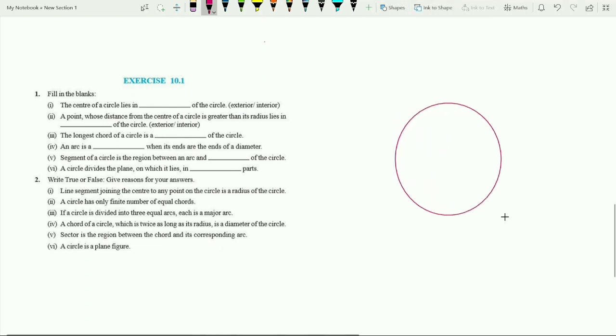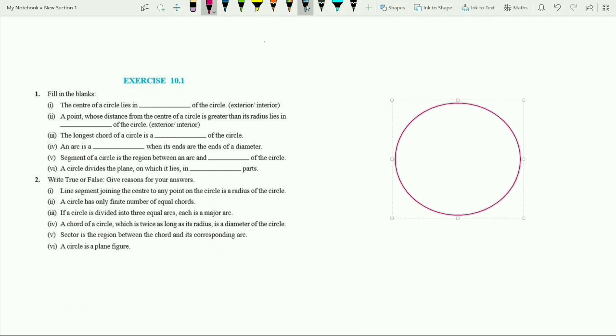So basically this is the circle, right? The center of a circle, this center will always lie here. So this is basically the interior, right?